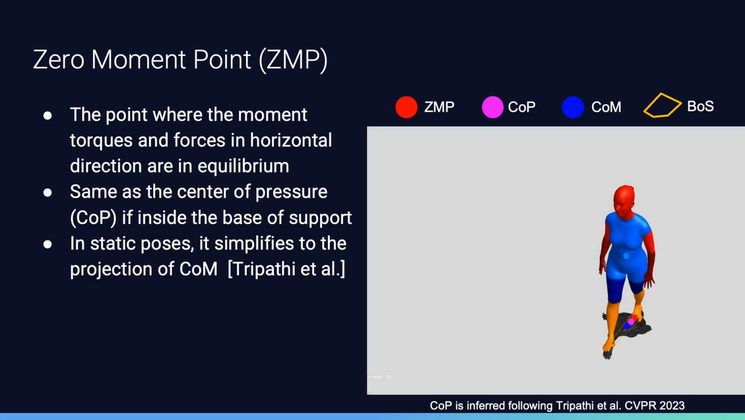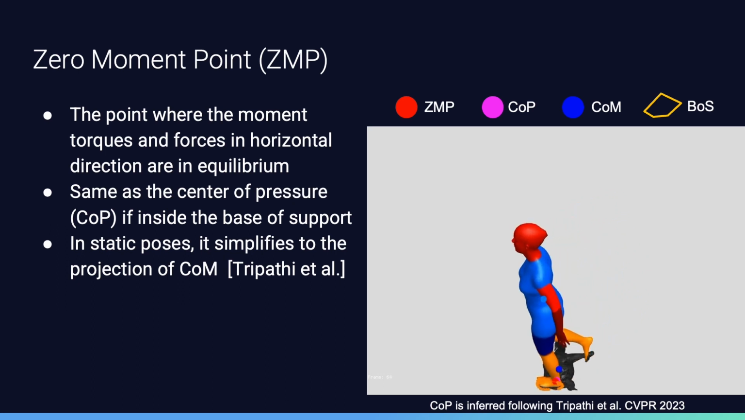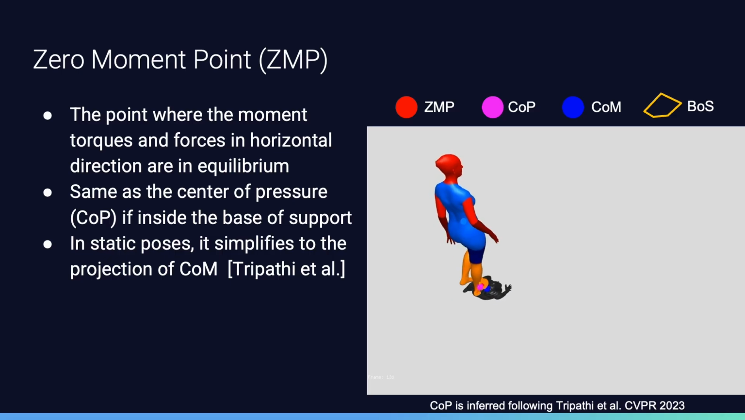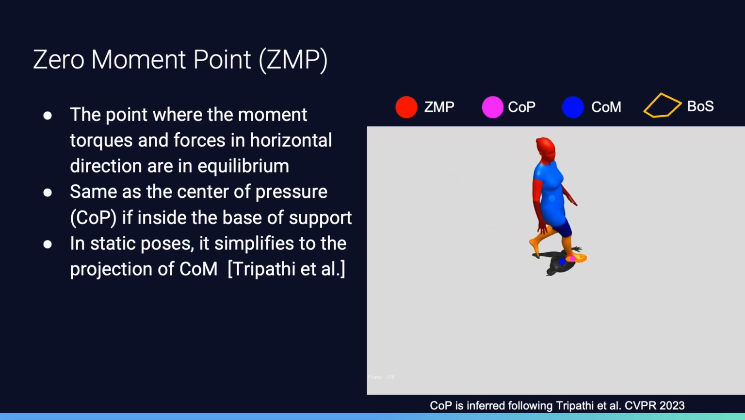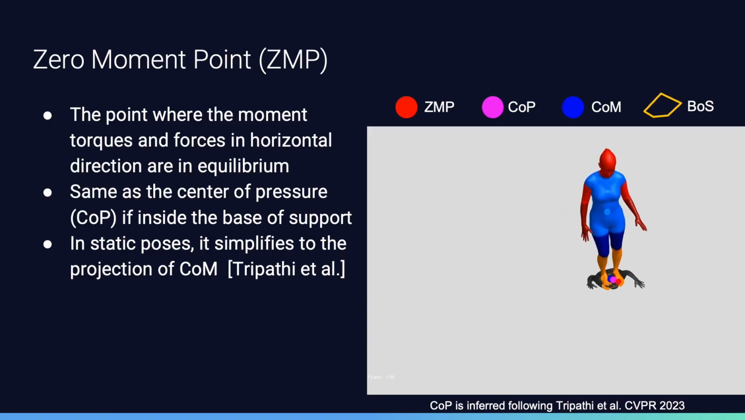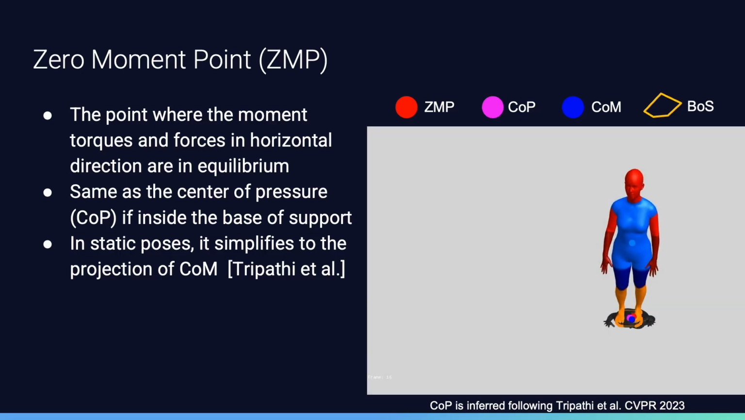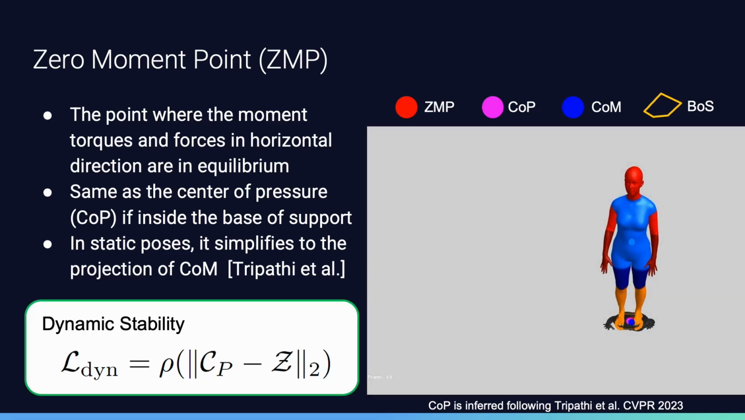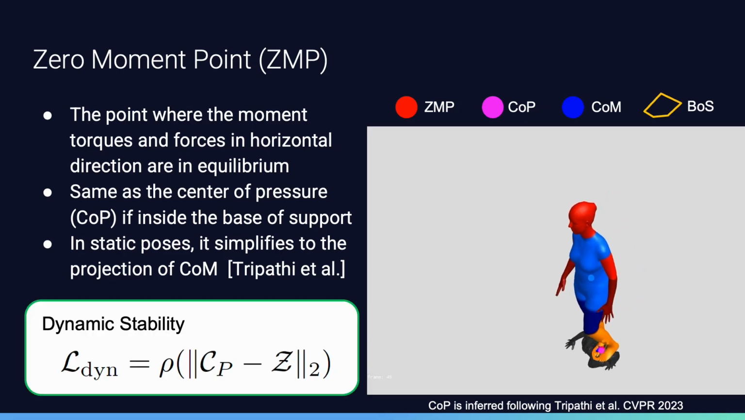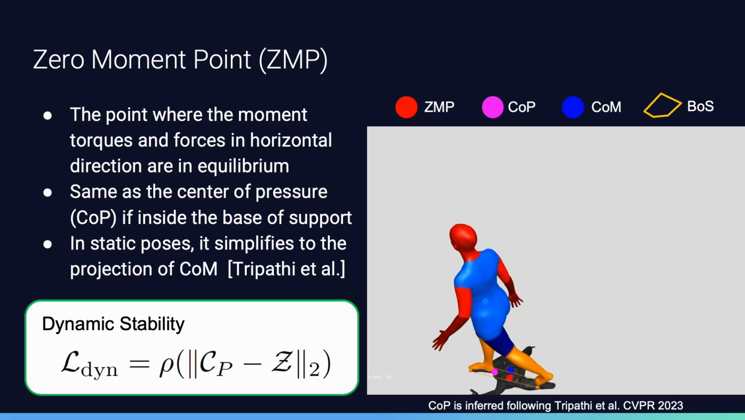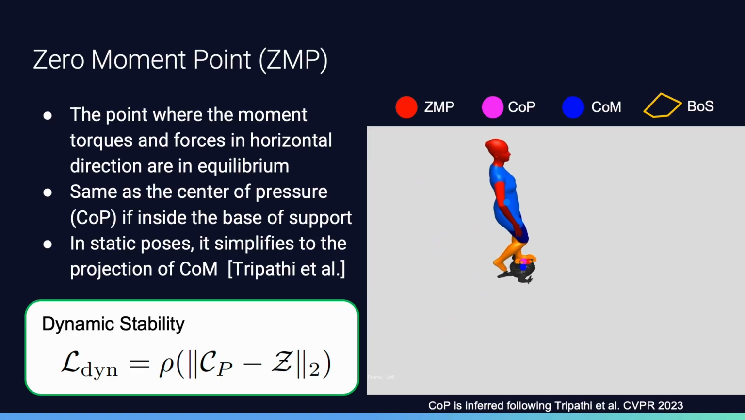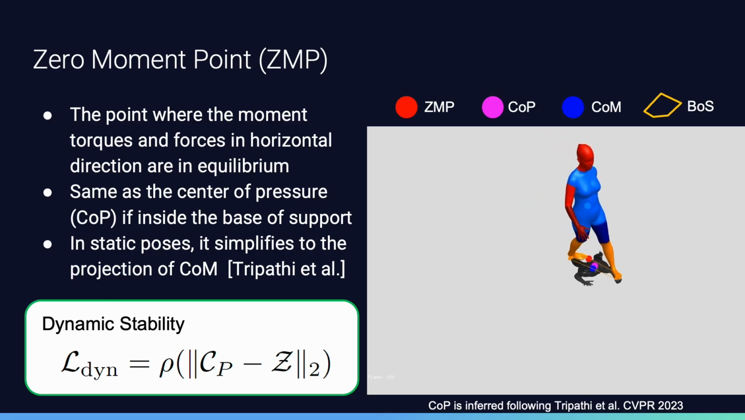Assuming flat ground, the zero moment point is the point on the ground where the horizontal component of the moment of the ground reaction force is zero. We visualize the zero moment point, center of pressure, the center of mass, and the base of support in a walk sequence here. If this point lies within the base of support, the zero moment point is equivalent to the center of pressure and the motion is considered dynamically stable. We use the concept of dynamic stability to extend the notion of static stability used by Tripathi et al.